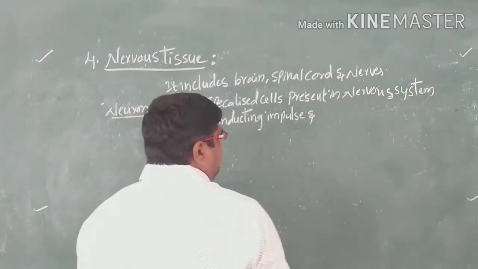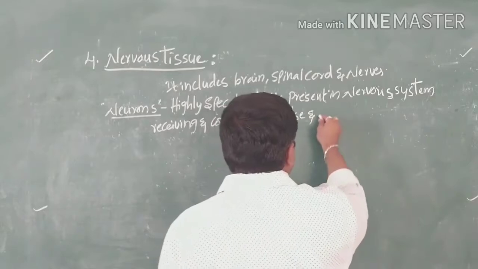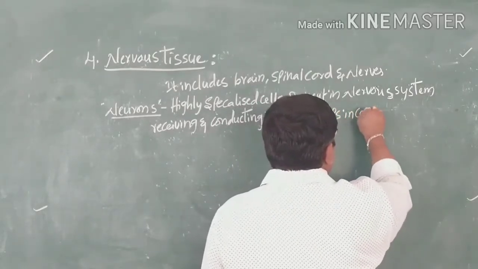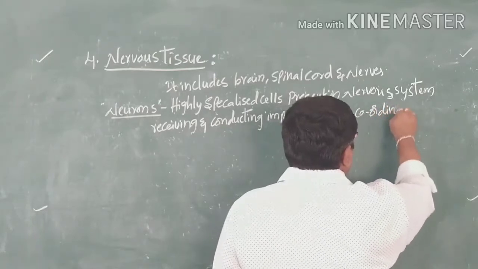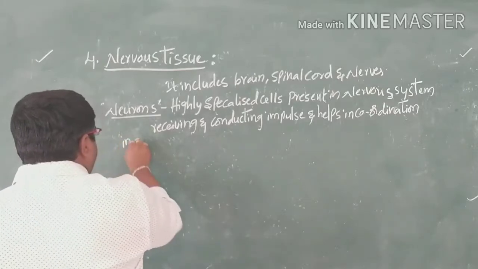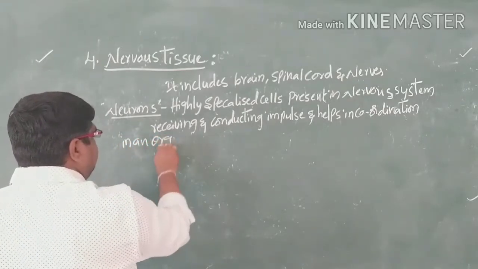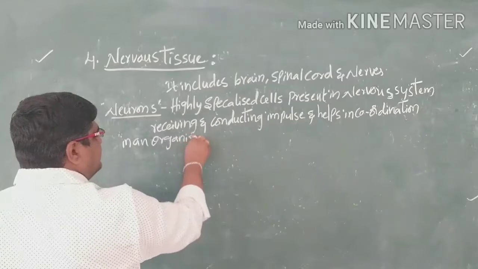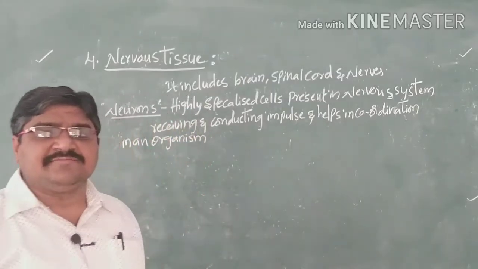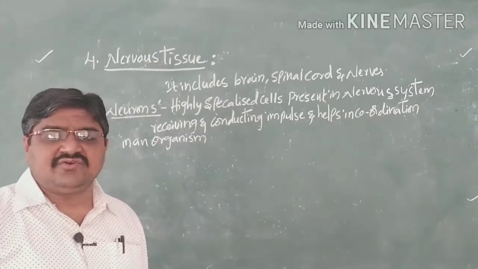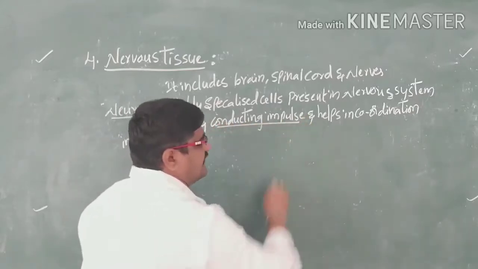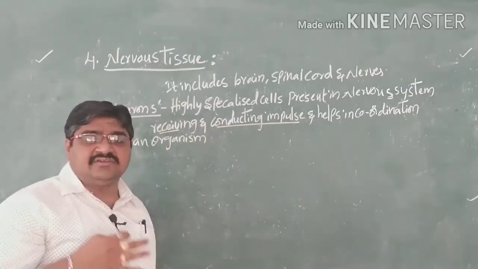They also help in the coordination of the functions of an organism. Conducting an impulse means the response to the stimulus.